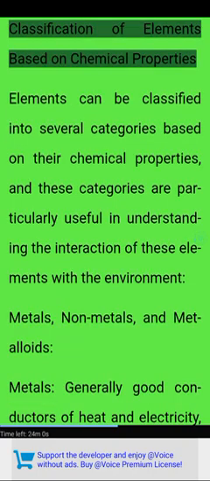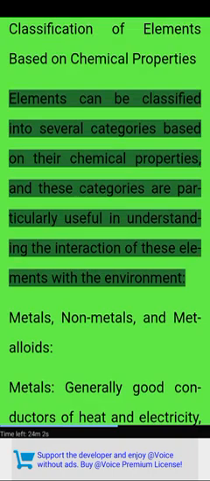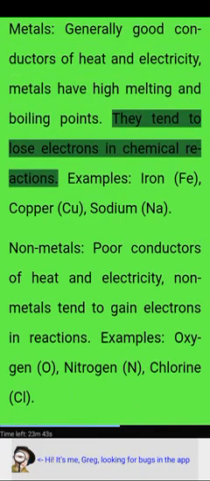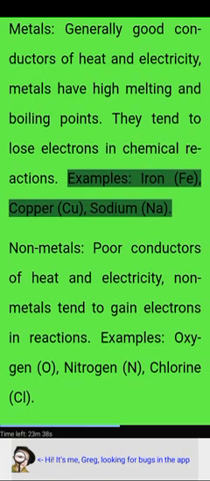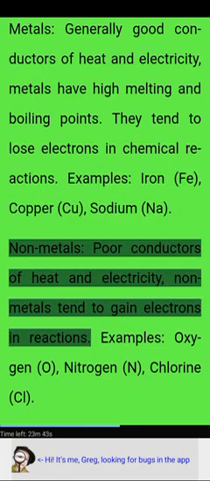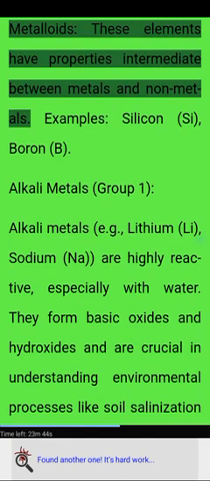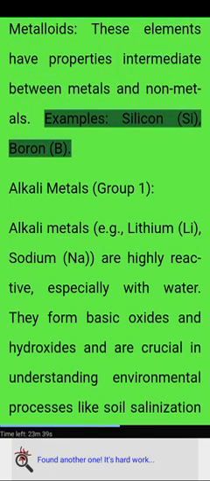Classification of elements based on chemical properties. Elements can be classified into several categories based on their chemical properties, and these categories are particularly useful in understanding the interaction of these elements with the environment. Metals, nonmetals, and metalloids. Metals are generally good conductors of heat and electricity. Metals have high melting and boiling points. They tend to lose electrons in chemical reactions. Examples: iron, Fe, copper, Cu, sodium, Na. Nonmetals are poor conductors of heat and electricity. Nonmetals tend to gain electrons in reactions. Examples: oxygen, O, nitrogen, N, chlorine, Cl. Metalloids have properties intermediate between metals and nonmetals. Examples: silicon, Si, boron, B.